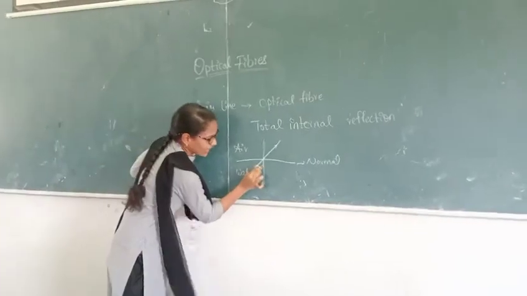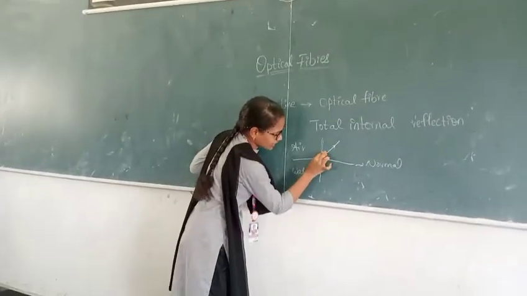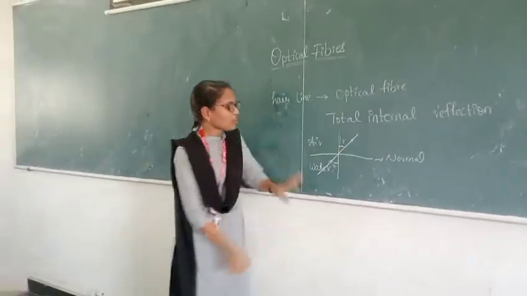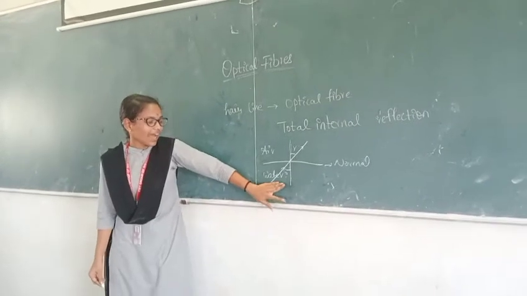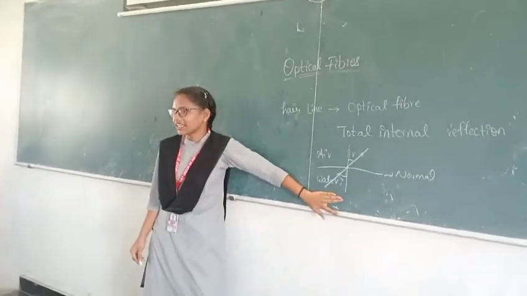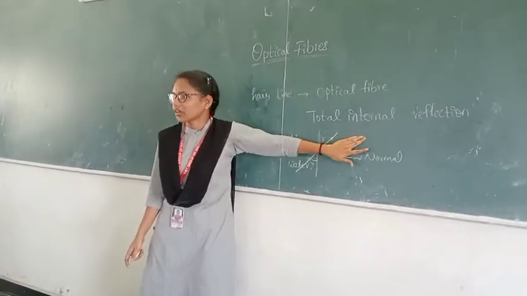If we calculate the angle in the denser medium, for example i, and the angle in the rarer medium, for example r, then when we compare both rays, the angle in the denser medium is very low compared to the angle in the rarer medium.